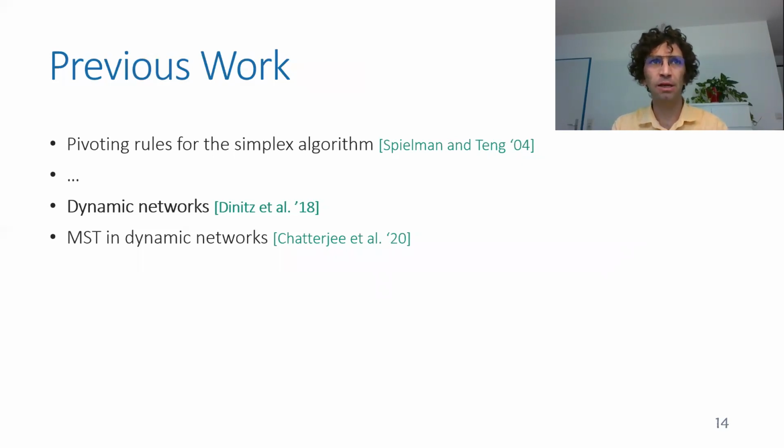Very recently, another work studied building a minimum spanning tree, again in smoothed dynamic networks, but with a slightly different model where there's actually no adversary, but just these smoothing edges from round to round. Now, I just want to emphasize that there is a big difference between the centralized setting, where there is input that is smoothed once, and then it's being analyzed and the algorithm runs on it, and the distributed dynamic setting, where the input is a sequence of communication graphs, and each of them is being smoothed. This is a continuous process where the smoothing happens again and again, and not just once as in the centralized case.